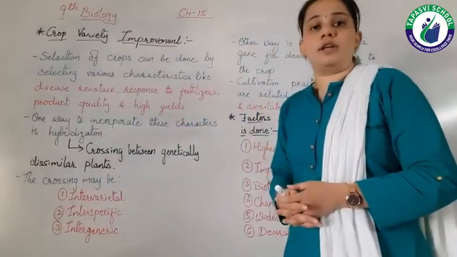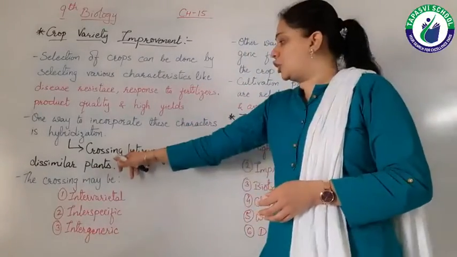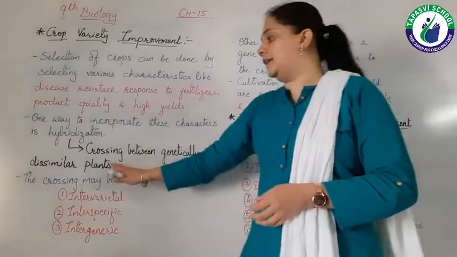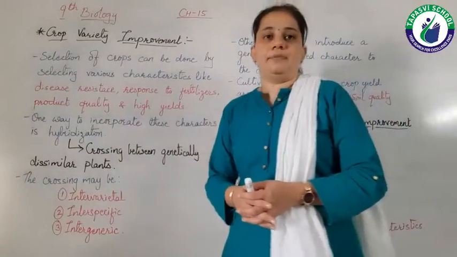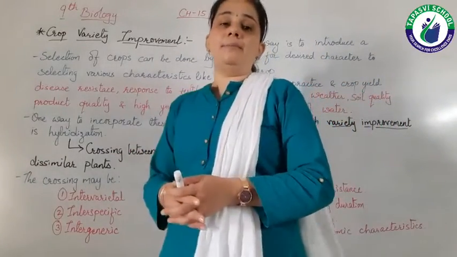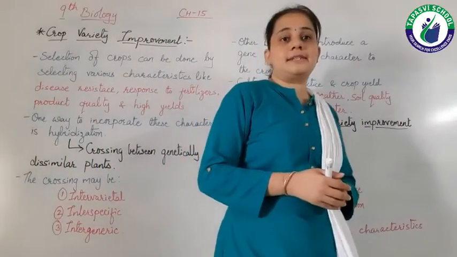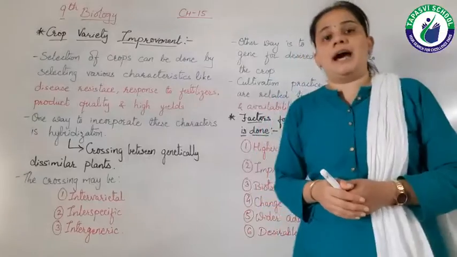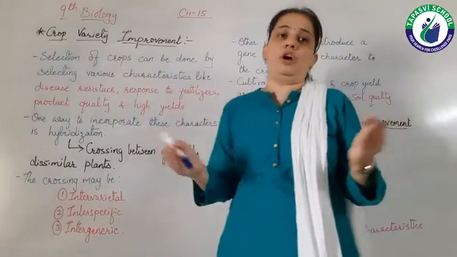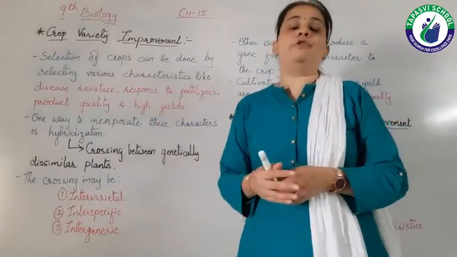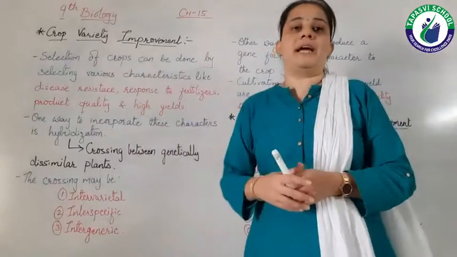Hybridization is nothing but the process of crossing between genetically dissimilar plants. Say for example, some plants are good in disease resistance and some plants have good yield, or a good quantity of crop is produced from some plants.